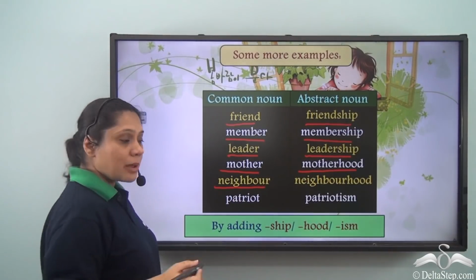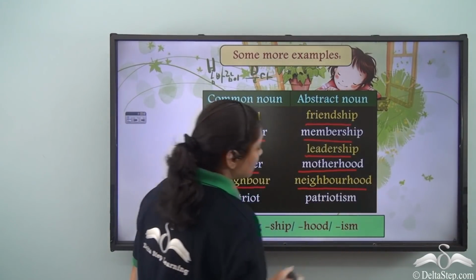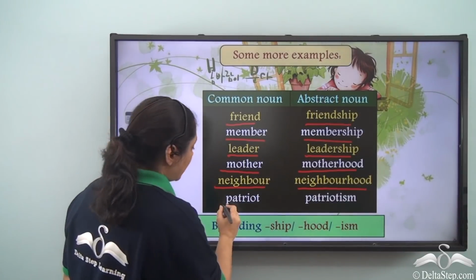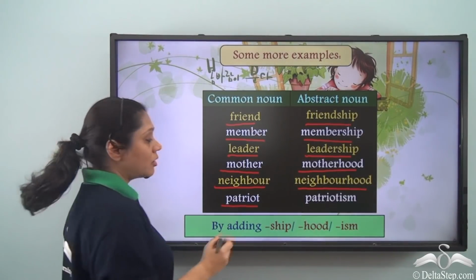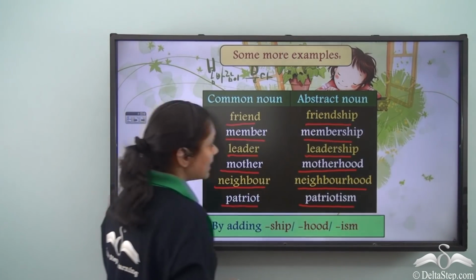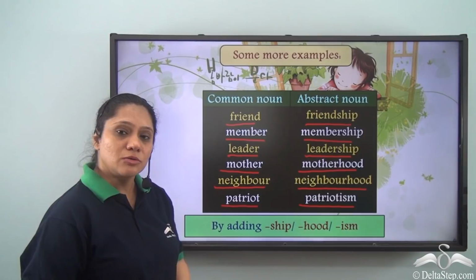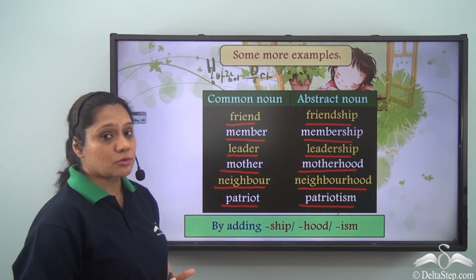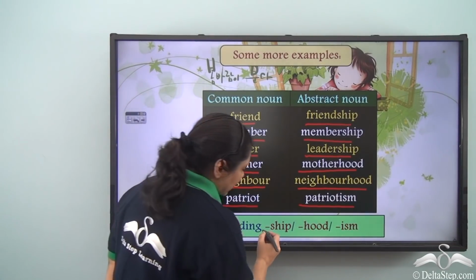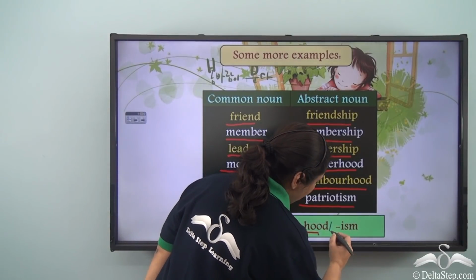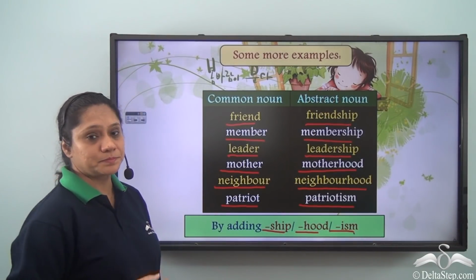Neighbor is another common noun and neighborhood is an abstract noun. Patriot is a common noun and patriotism is an abstract noun. Now you will note that abstract nouns can be formed from common nouns generally by adding ship or hood or ism to them.